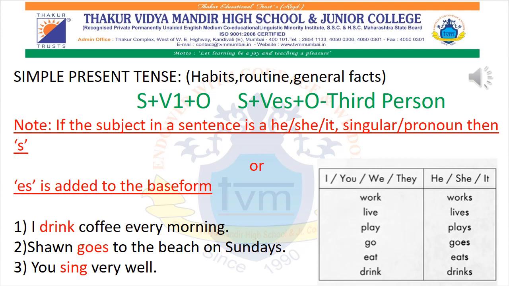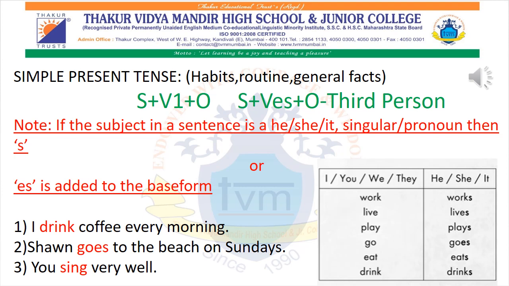So in simple present tense the particular sentence can consist of a habit, a routine or a general truth. Note, if the subject in a sentence is he, she, it, or if it is a singular noun or a pronoun, then you have to add s in the verb form,